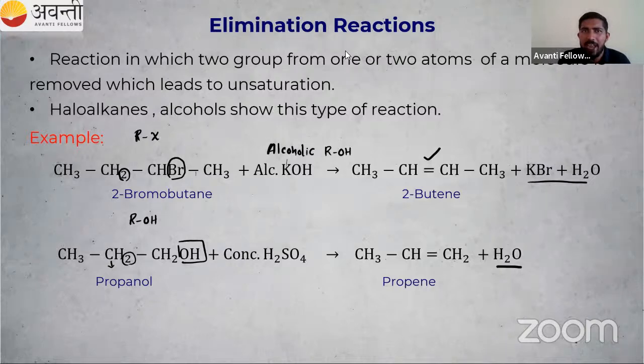This one, elimination reaction. We are eliminating this one. Okay, so don't worry about the mechanism. We will study about the mechanism later. We are just entering into the world of organic chemistry, so don't worry about anything. So that is elimination reaction.